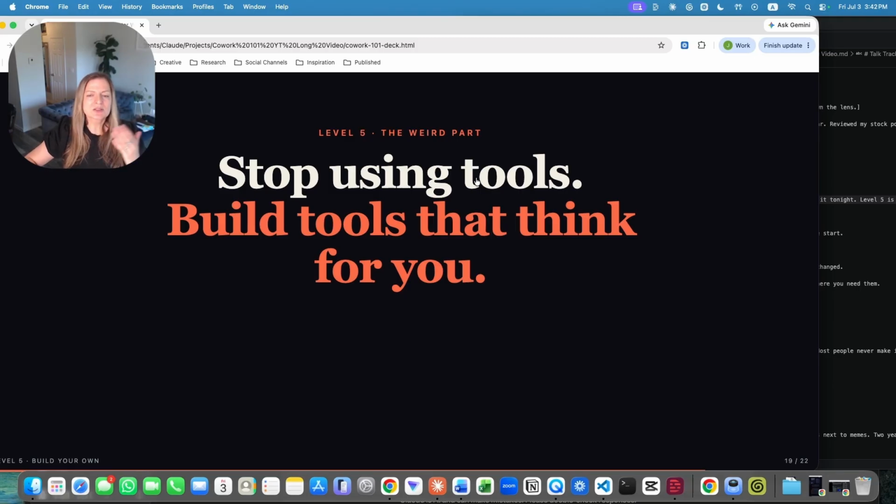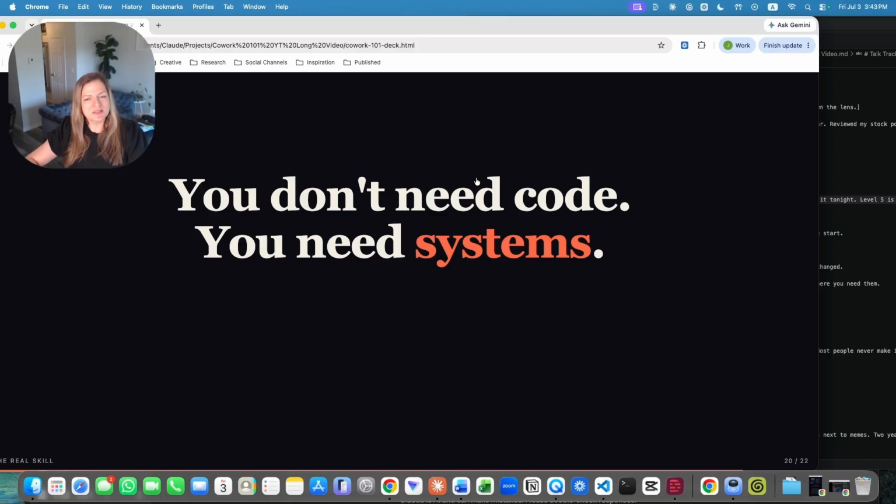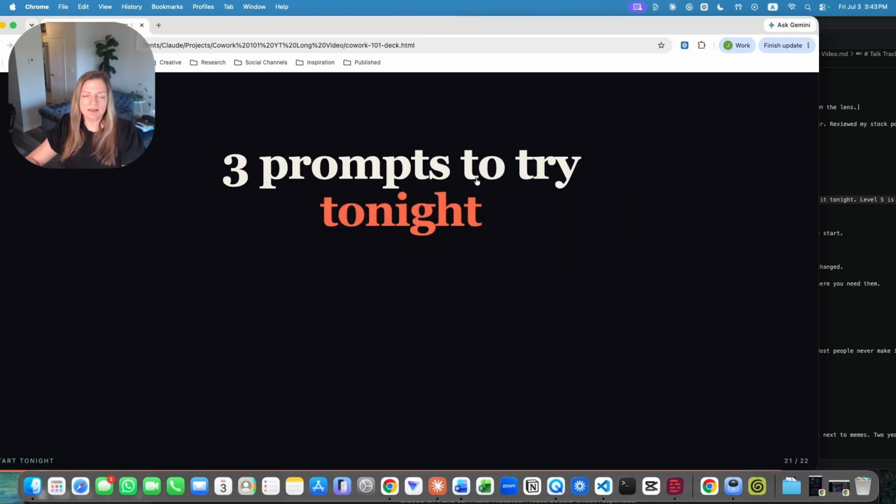Stop running errands. Stop being your own robot helper. Free up your abilities to be creative and to own your life and to take a walk in the park sometimes. You don't need code, you need systems. And that's another good way of putting it simply. Code is not the key here. The key here is that there is code being run in the back end by a user-friendly interface that can create systems for you. 3 prompts to try tonight.